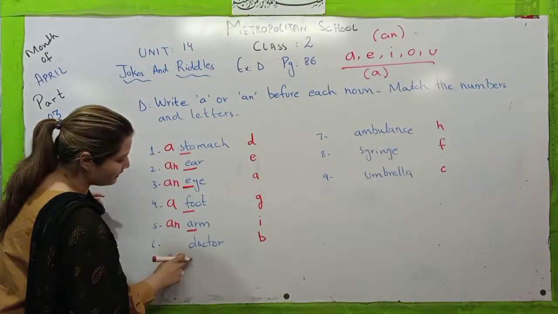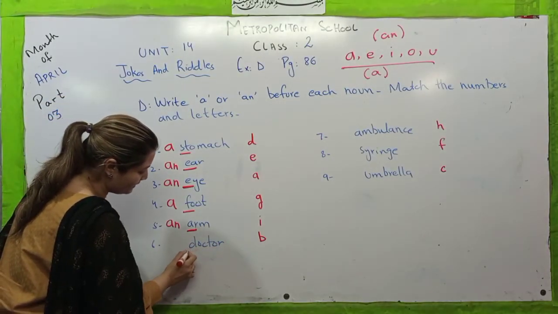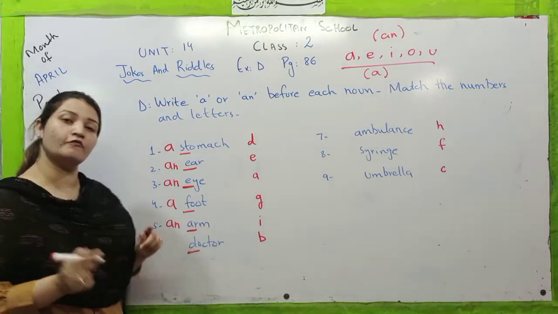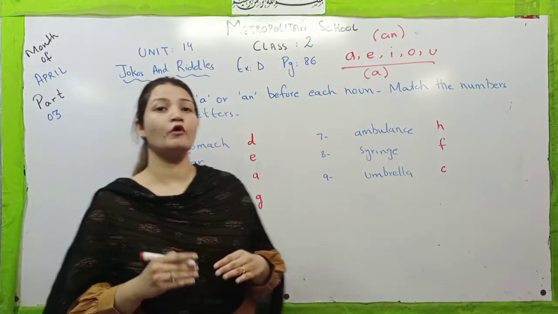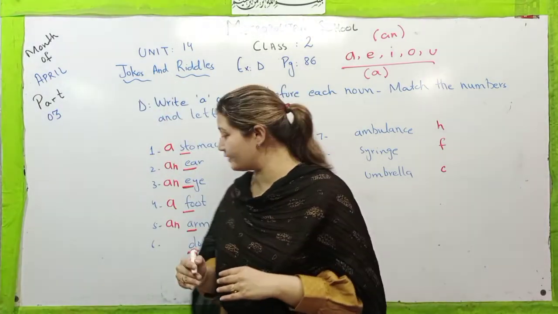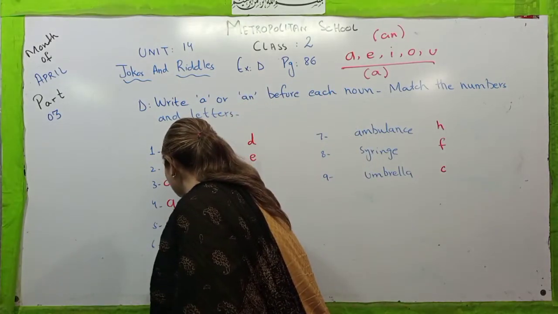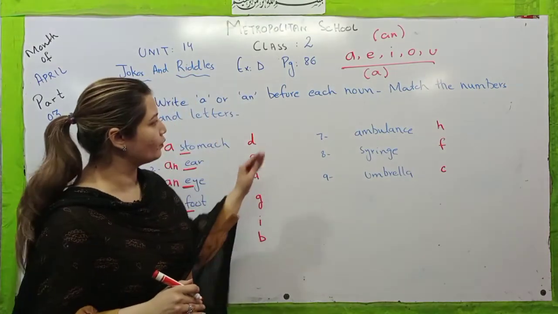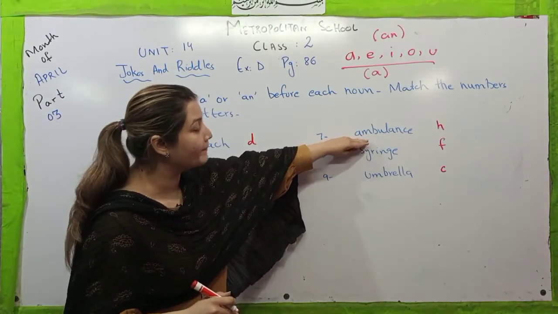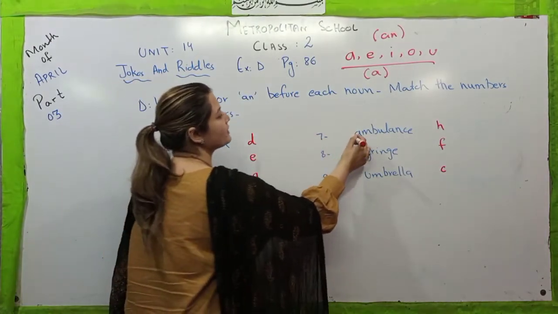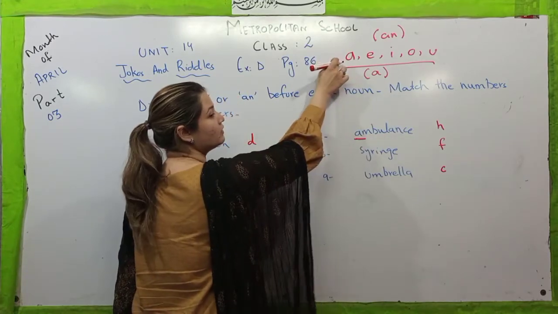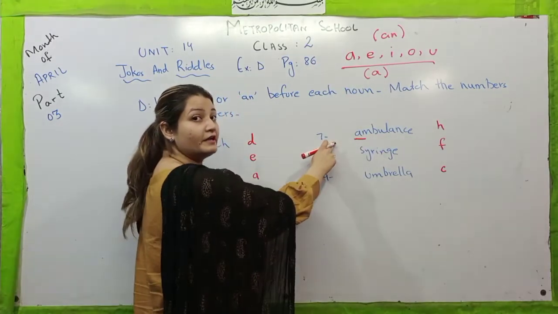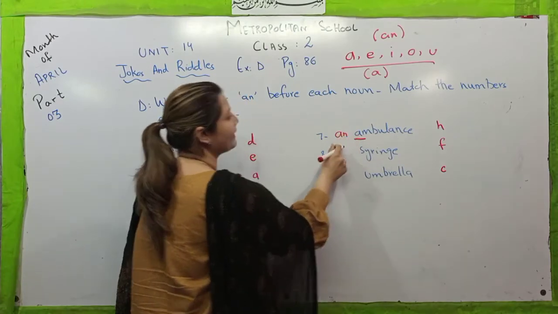Now the next word is doctor. Now you can see that D is not a vowel. So when a letter is not a vowel, it is a consonant. So we will write a doctor here. Now let's move towards the next word, number 7, ambulance. Now here, my dear students, you can see that A is a vowel. So we have to write an ambulance.